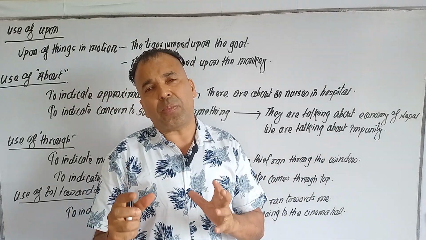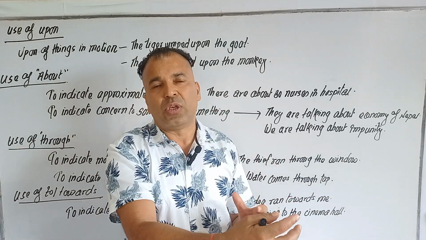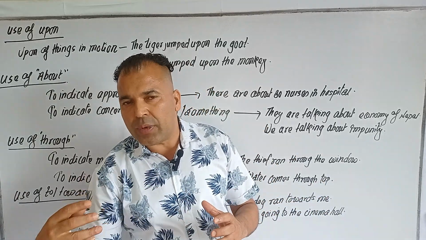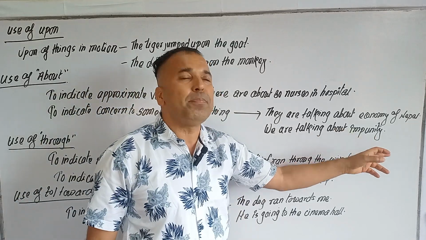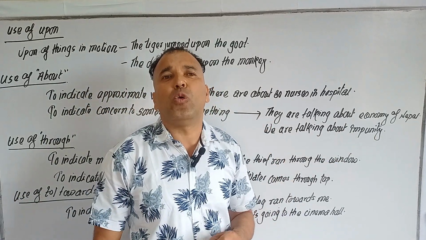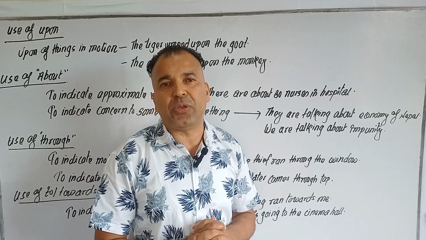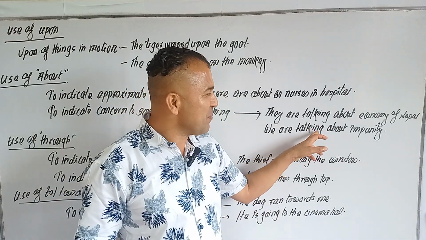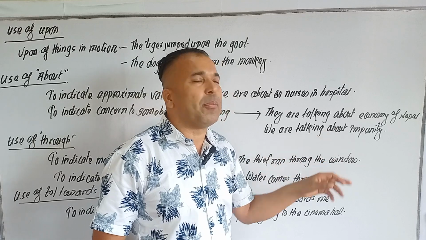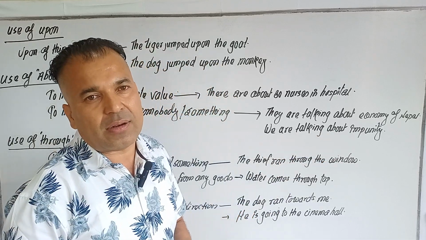So somebody is talking about some topics, some issues. We are talking about the impunity in Nepal. How to eradicate the impunity in Nepal? We are talking about the impunity in Nepal.